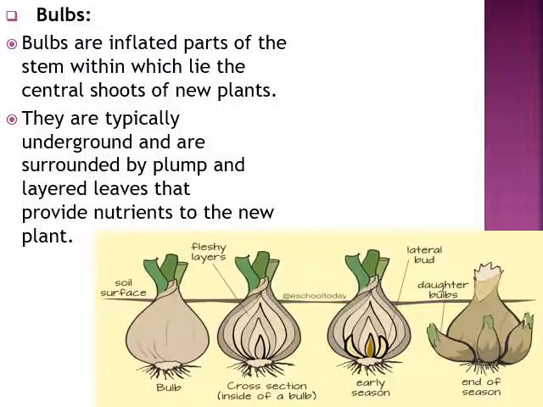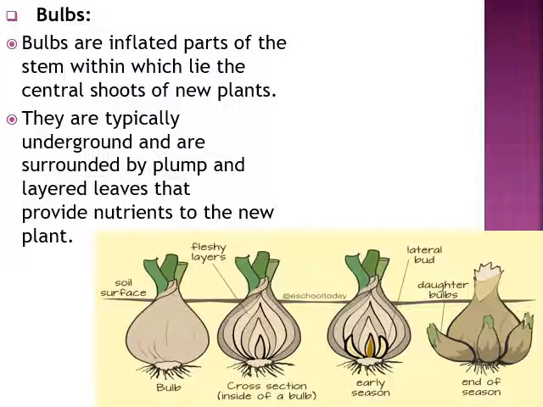These bulbs are the inflated parts of the stem within which lie the central shoots of the new plants, and they are typically underground and are surrounded by plump and layered leaves. There is such a difference between bulb and corm: bulbs are surrounded by plump and layered leaves, so therefore the corms are very much different from bulbs. They are surrounded by laden tissues.